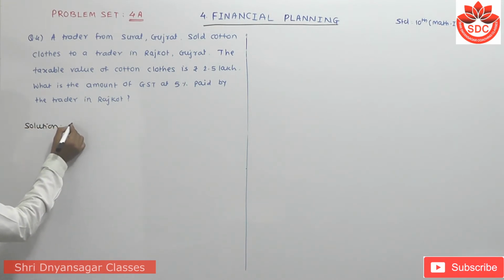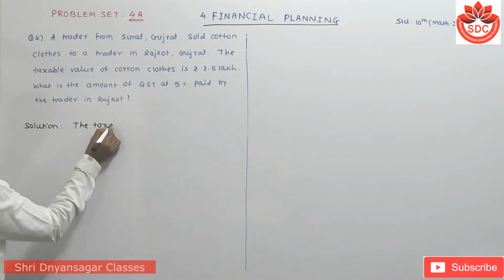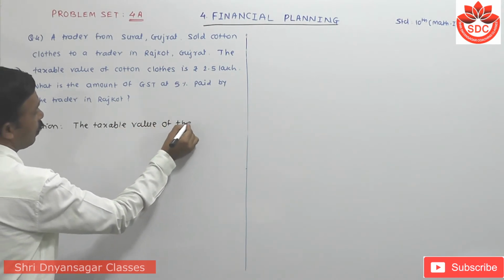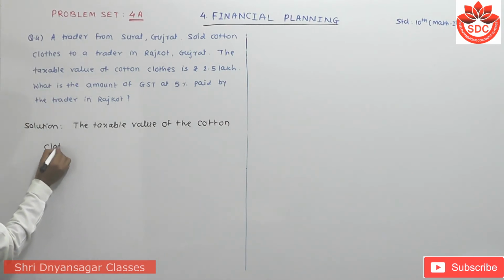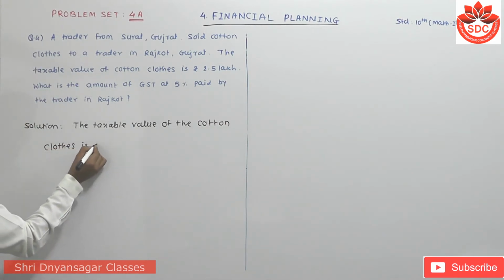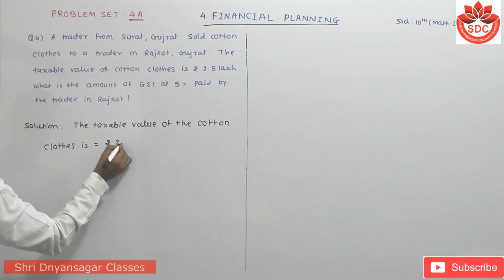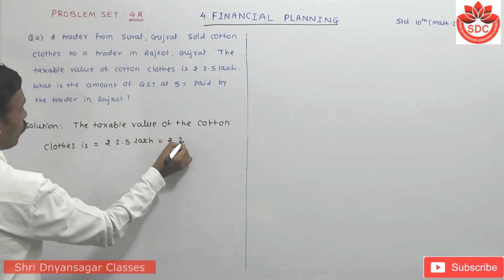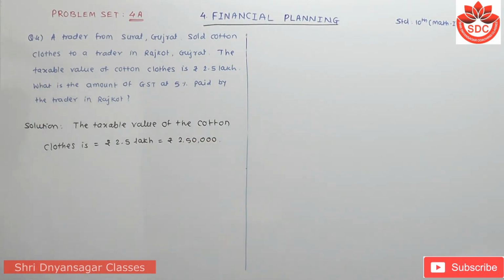here the taxable value of cotton cloths is equal to rupees 2.5 lakh, that means 2,50,000. Here the rate of GST is given.